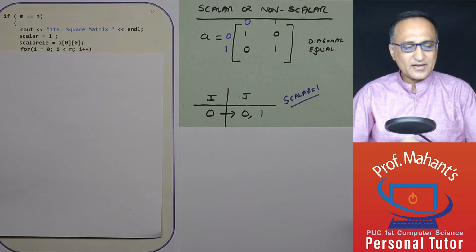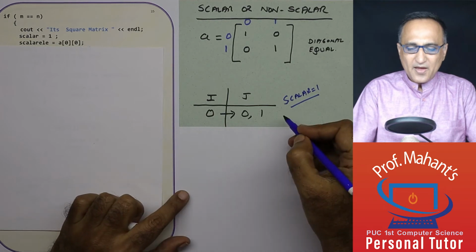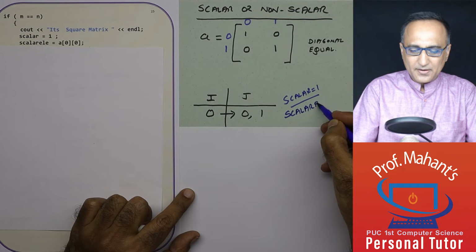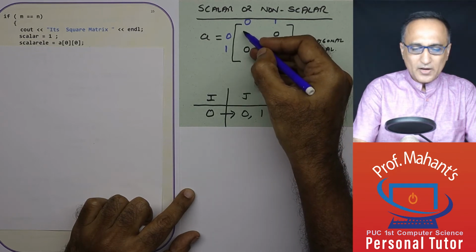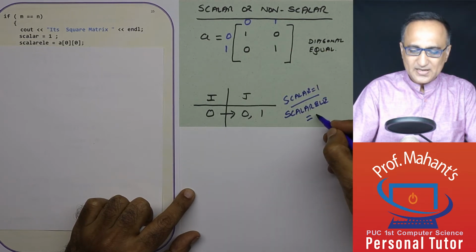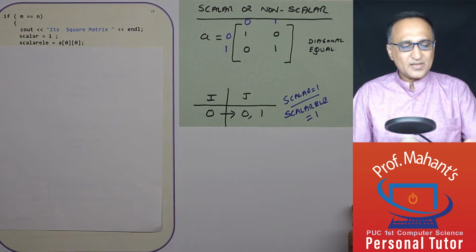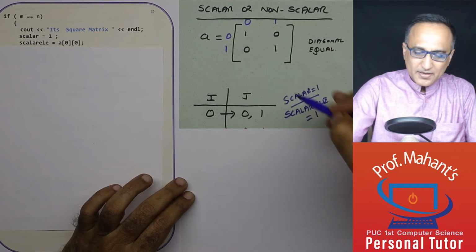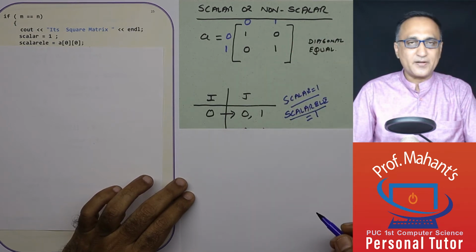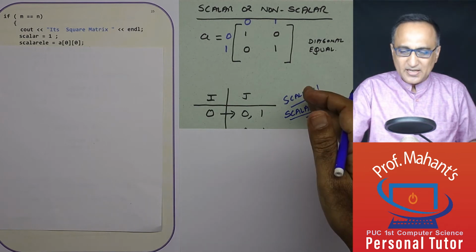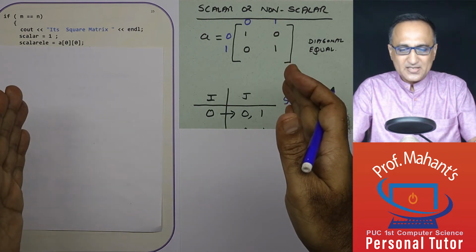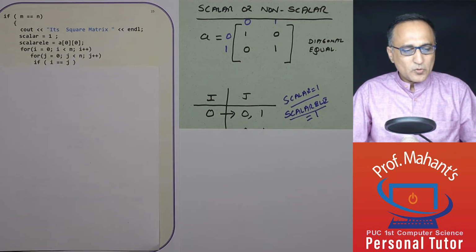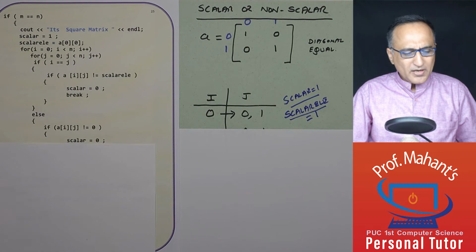So let us take a look at the logic here. I have one more variable called SCA, the scalar element. This is going to have the value of the 0th row and 0th column. In my case, it is going to be equal to 1. Since it is equal to 1, I need to check that every diagonal element must be equal to this scalar element. If every diagonal element is equal to the scalar element, then only such a matrix is a scalar matrix. Otherwise, it's a non-scalar matrix. So I'm doing a loop like this. The loop is quite simple.